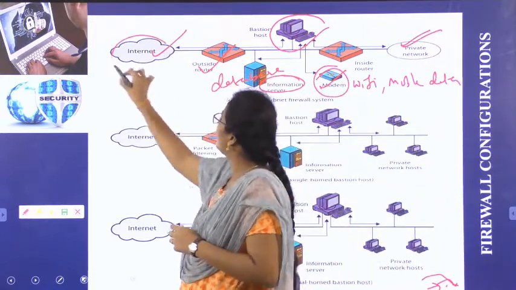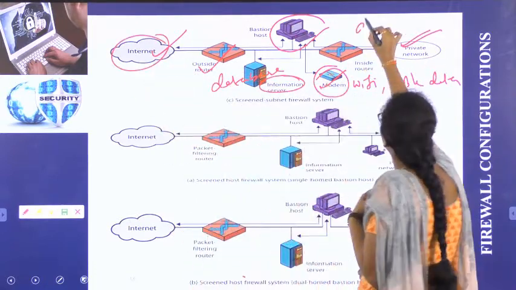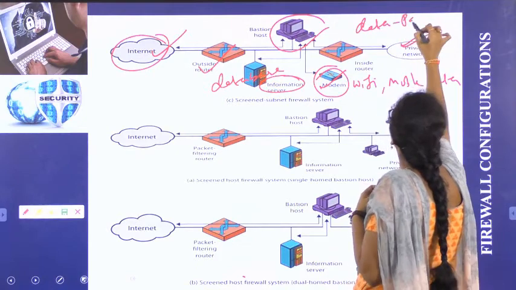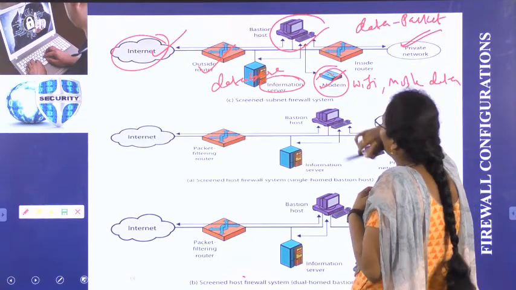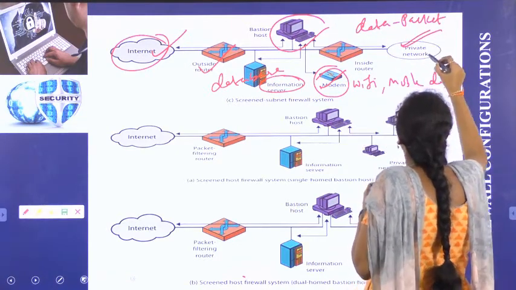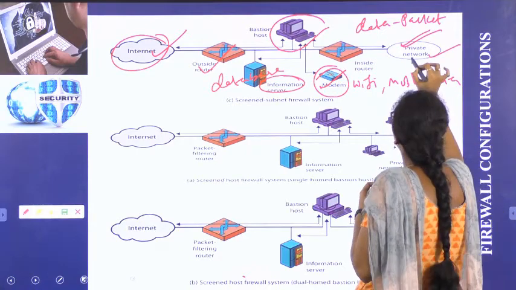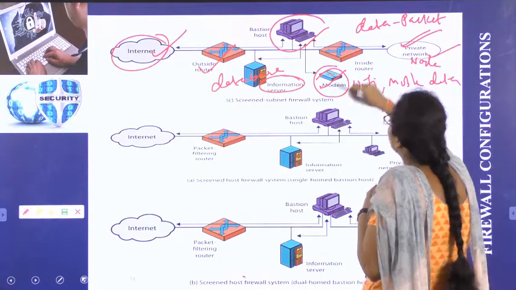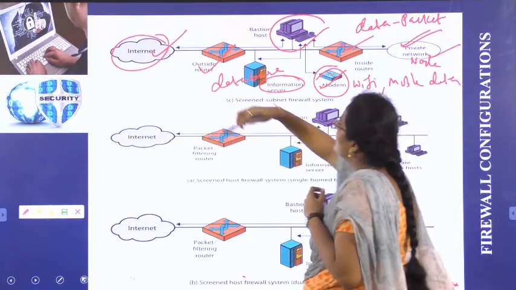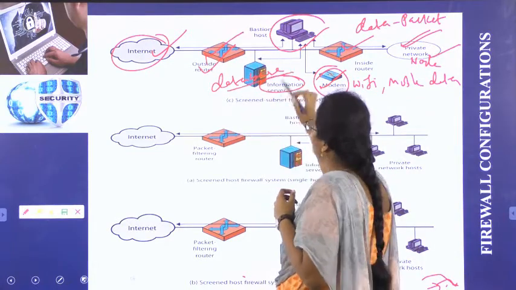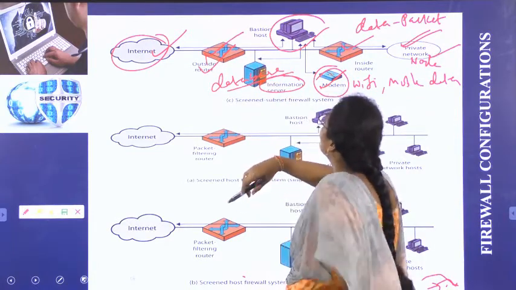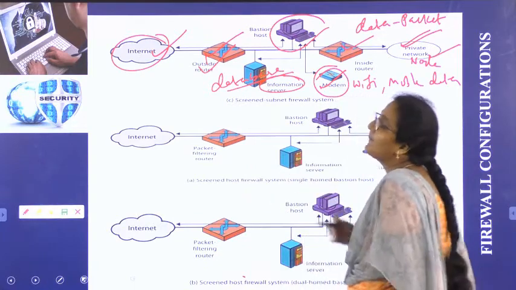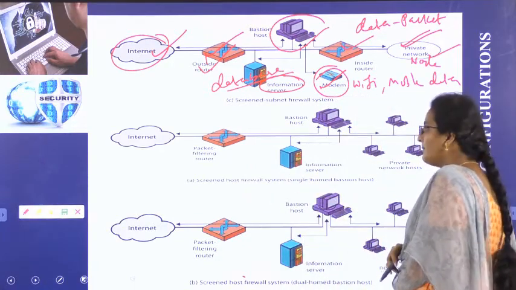So from the internet you need to get the data, nothing but packet, in the form of packet to private network. You are the node in this private network. So we are using inside router, outside router, information server, nothing but database. Using all these things we are getting packet of data into private net.